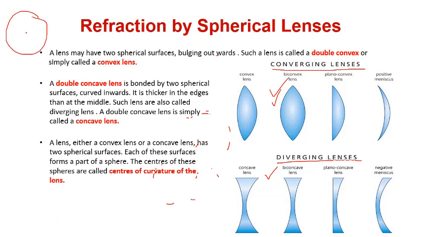In a lens, these C's lie here, and we have taken another sphere with its own C. Suppose this is C1 and this is C2, but we have cut out this part and made a convex lens. Now along the principal axis we get 2C. In a convex or concave lens we will have two centers of curvature.